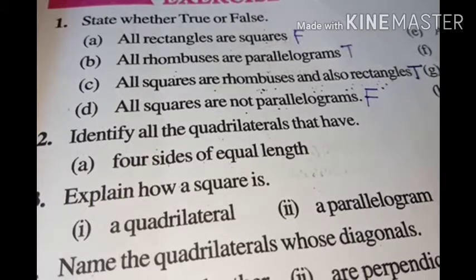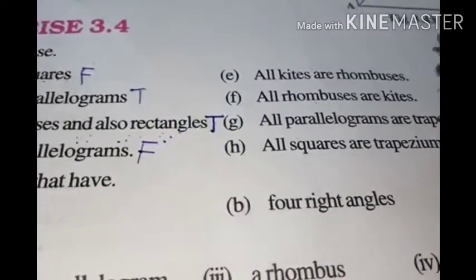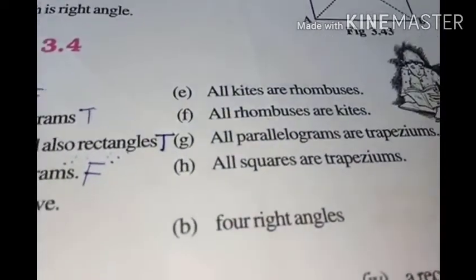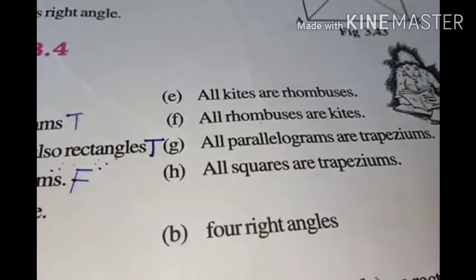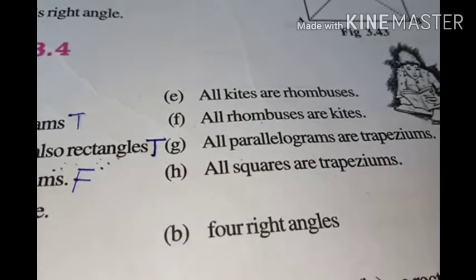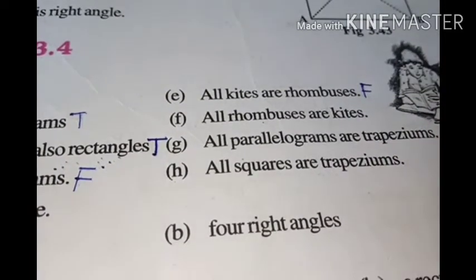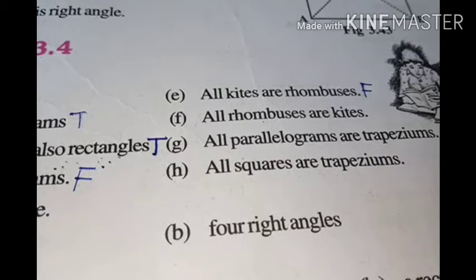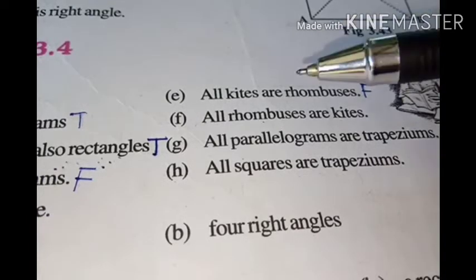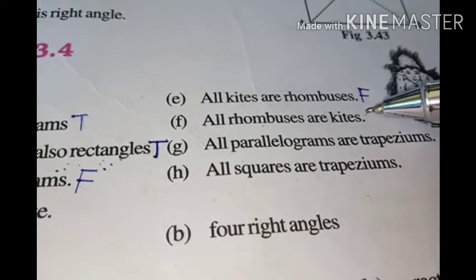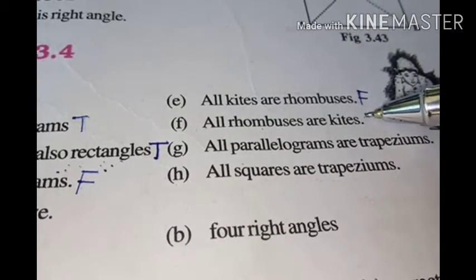Now come to E. All kites are rhombuses. What is the property of kites? Only two adjacent sides are equal and one opposite pair is equal, isn't it? But for a rhombus all sides are equal, so this will be false. Now F. All rhombuses are kites. For kites adjacent sides are equal, and for a rhombus all sides are equal. So yes, we can say a rhombus is a kite also. So F will be true.